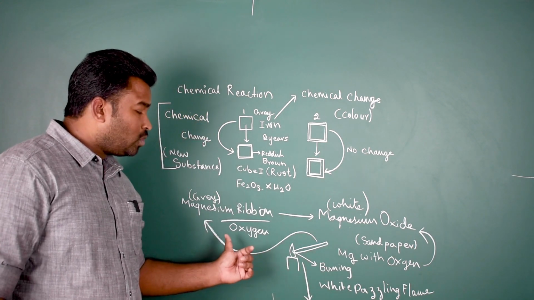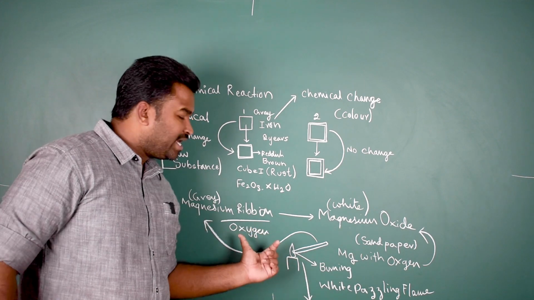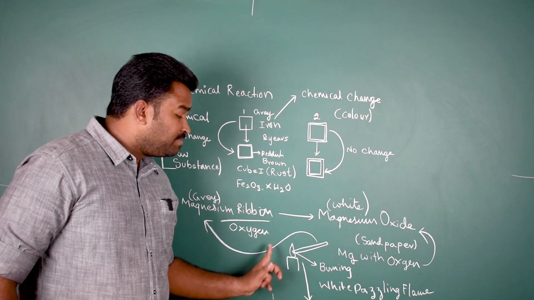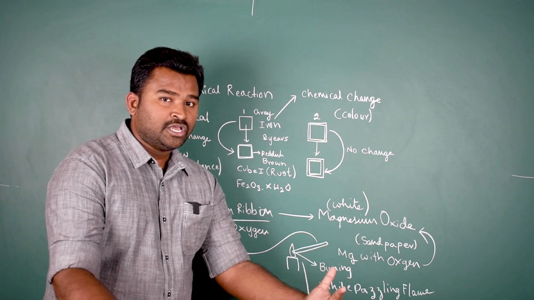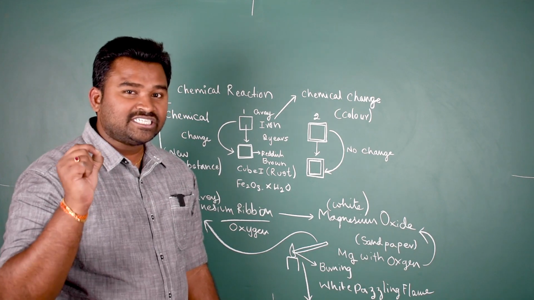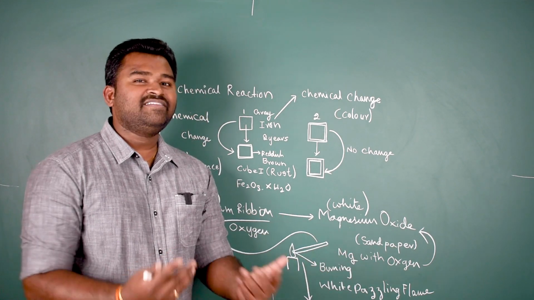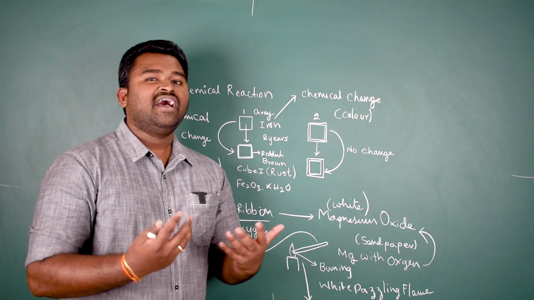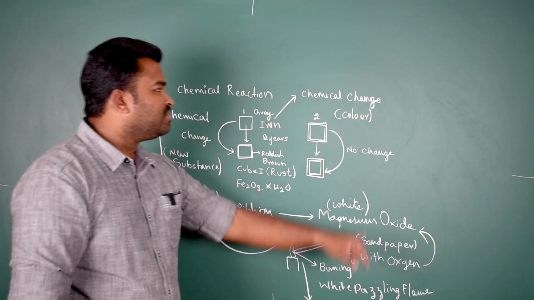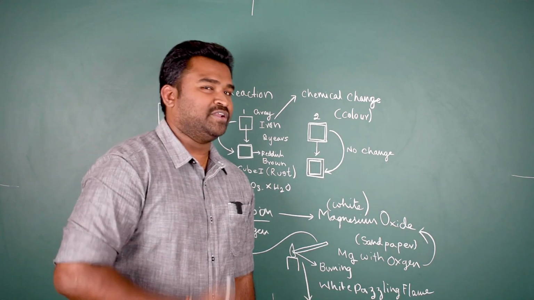Similarly, there is also a change in temperature. Initially, there was no rise in temperature. But when this magnesium ribbon started burning, you have seen there is a rise in temperature. So even a change in temperature could indicate that some chemical reaction is happening. Two things we have seen: one is change in color and the other is change in temperature.